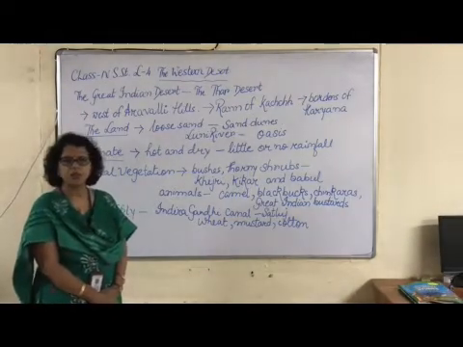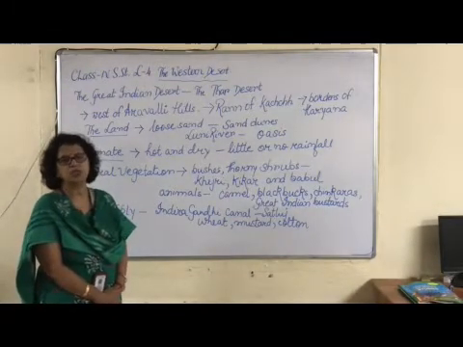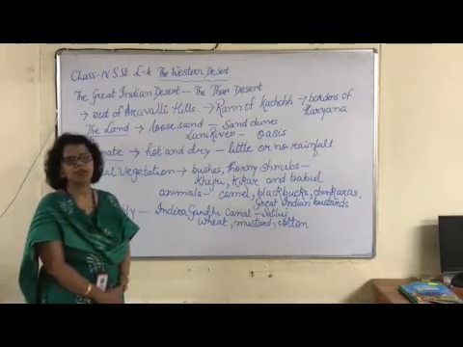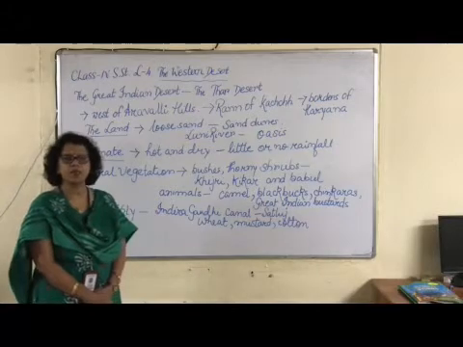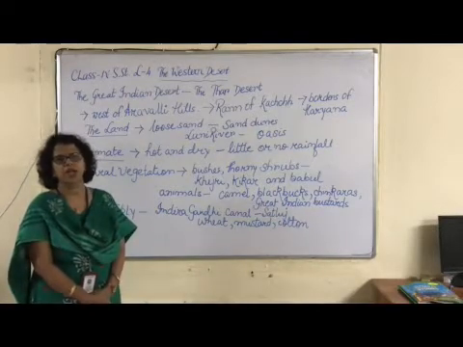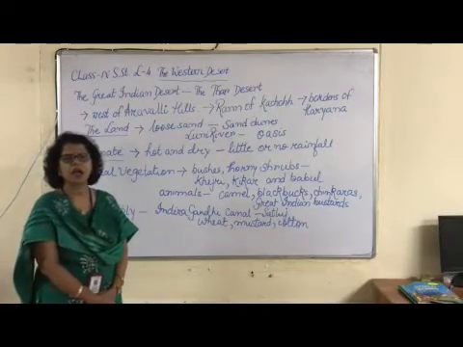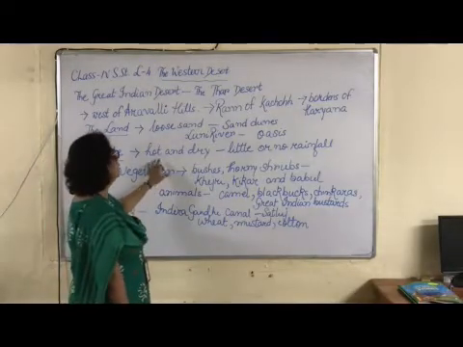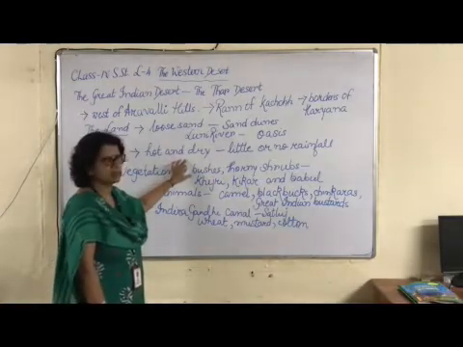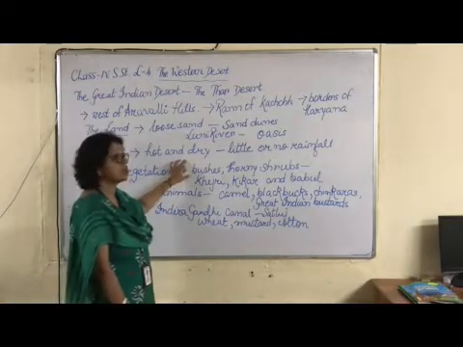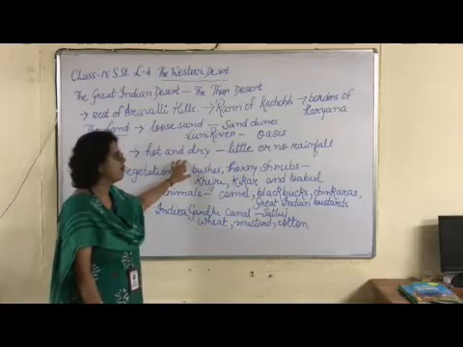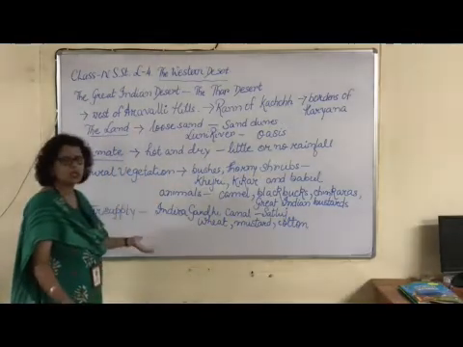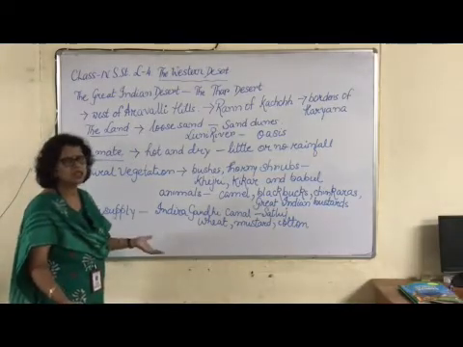Especially in winters you have warm days and very cool nights, and in summers you have very hot days and comparatively cooler nights. And it remains dry because there is little or no rainfall.